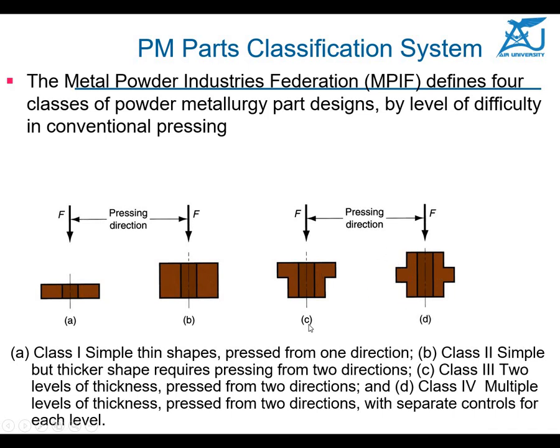So depending upon the classification, you can see here a simple thin shape, and then class 2, simple parts but thicker shapes, requiring pressing from two directions. Here you need two directions, here three directions, and here multiple directions, for pressing with the help of presses.